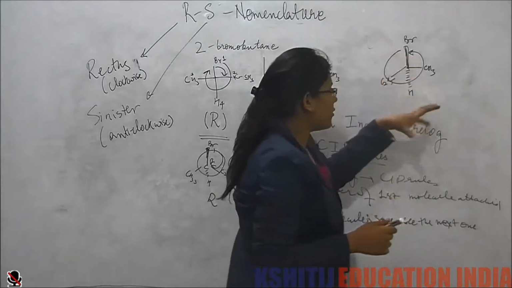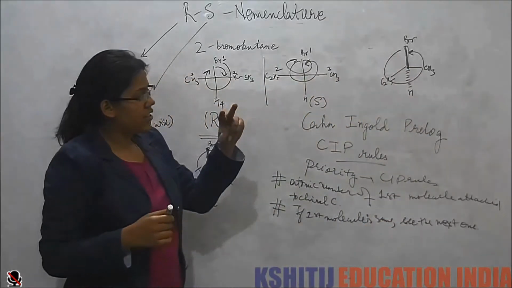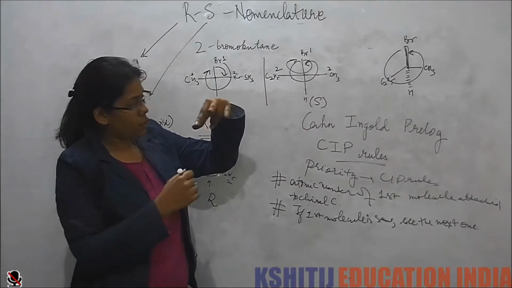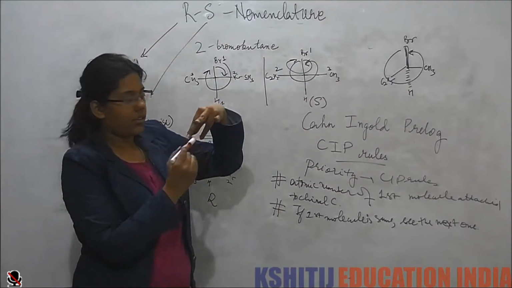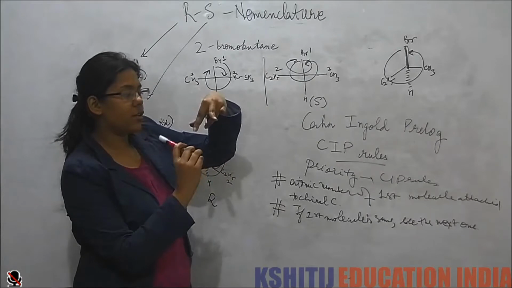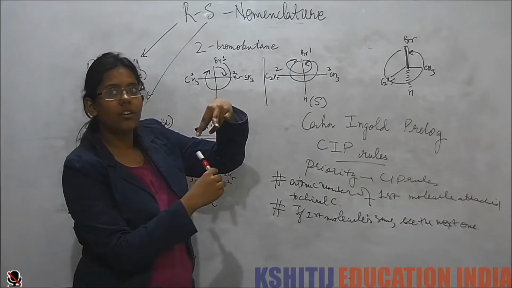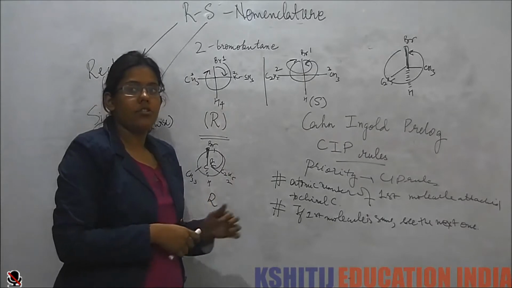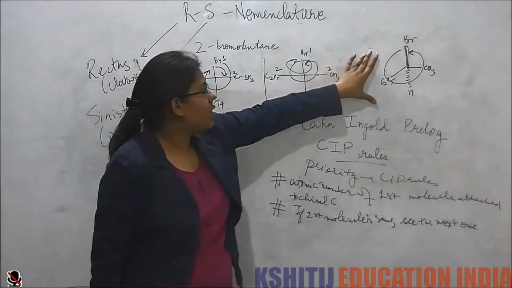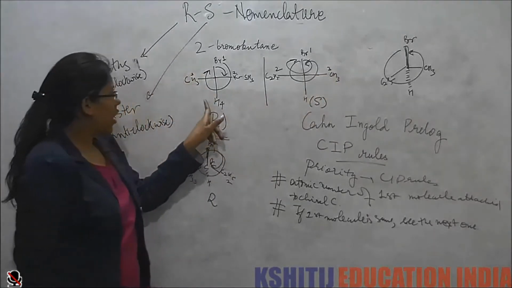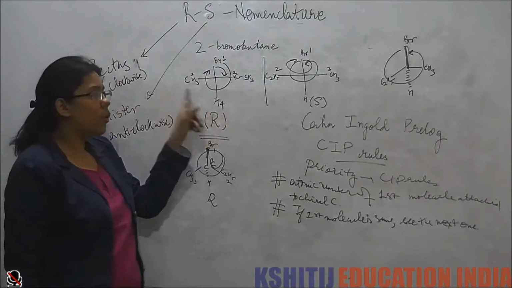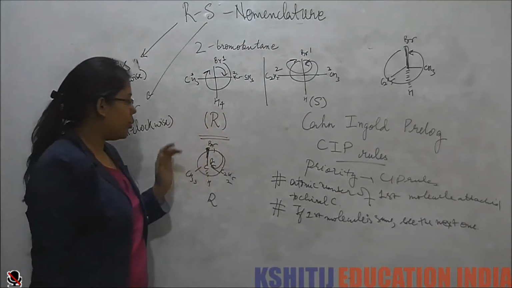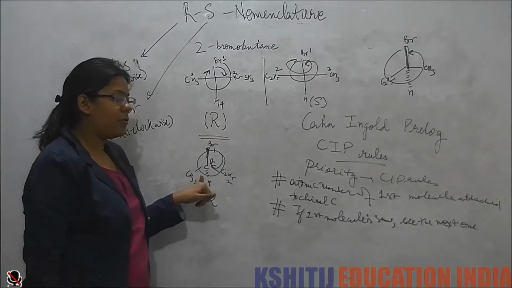So when you have the plane of the paper, these are the three groups. The fourth one always has to be in the back. And then if it rotates in the clockwise direction, that is R. If it rotates in the anti-clockwise direction, that is S. So this is only when the hydrogen or the lowest priority group is in the back of the plane.